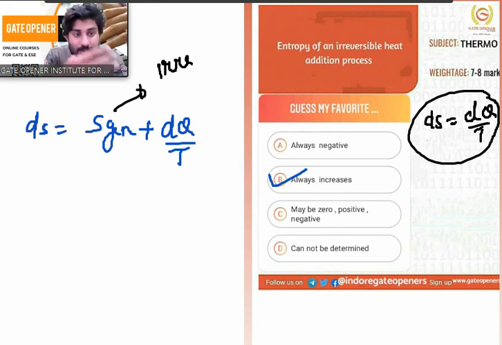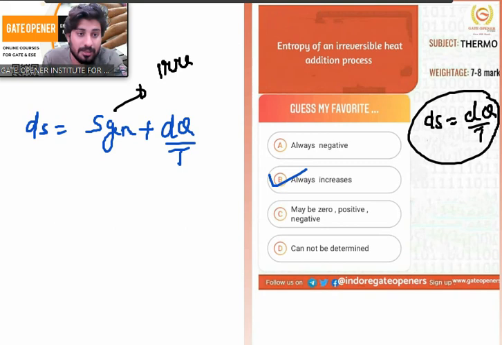And if there is no heat interaction for a reversible process, as I'm saying, right? For processes where energy interacts with the system reversibly, there will be entropy interaction only through dq, or heat. So if heat is added, that is a positive value. If heat is subtracted, or goes to the surroundings, then it is negative. And if heat is not interacting with the system, then the entropy change is zero.